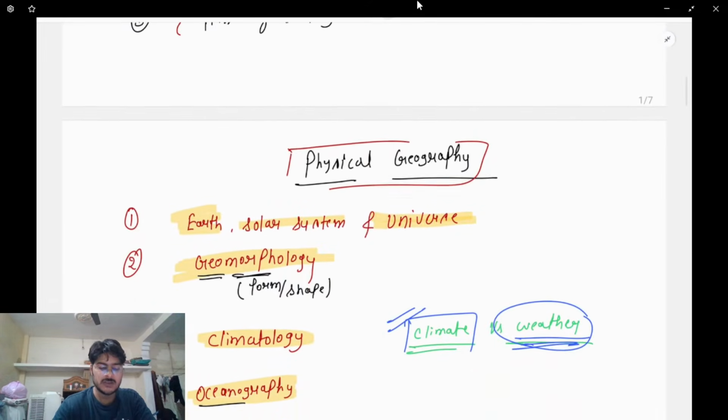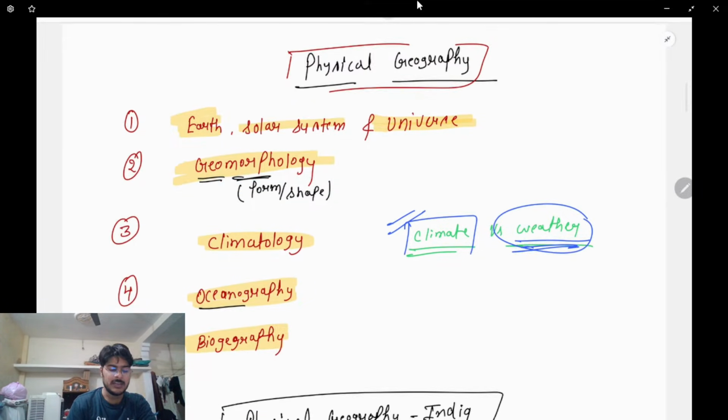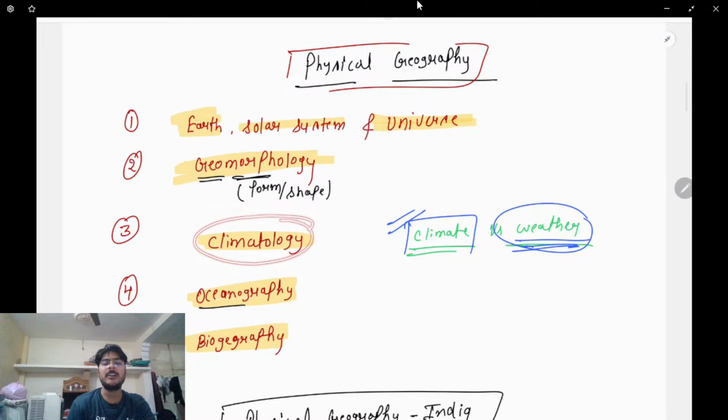Next, in physical geography, we have some subtopics. We'll study about the Earth, solar system, and the universe. We'll study geomorphology, how land formation happens. Climatology, we'll read about the climate. I have already stated the difference between climate and weather. Weather is a day-to-day phenomenon. Climate is long-term weather. Next, oceanography, we'll talk about the oceans, biodiversity, and a number of things. Then biogeography, we'll talk about the biological phenomena associated with geography.